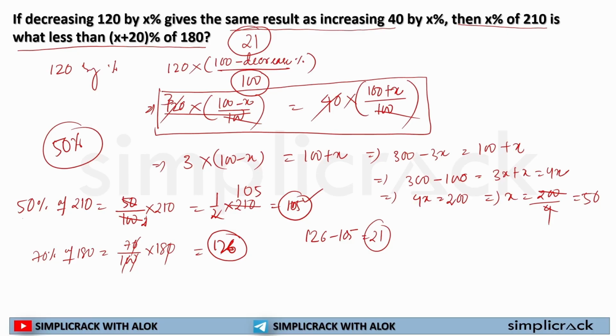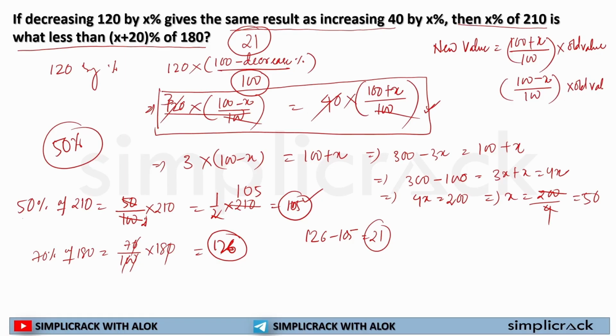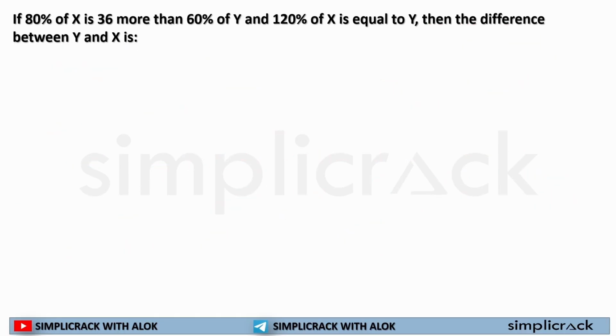So how did we find this out? We use this formula. What is the formula? New value is equal to 100 plus x divided by 100 into old value, if it is increased, which we have already learned. In case of decrease, 100 minus x by 100 into old value will give the new value. This is the formula that I have already taught you in the last slides. Okay, so let's move on.